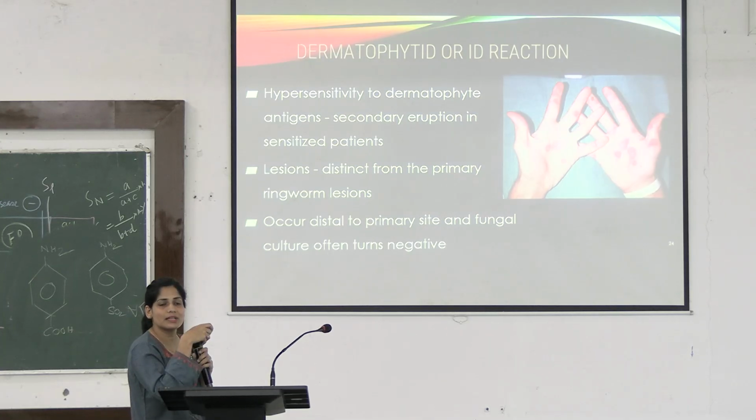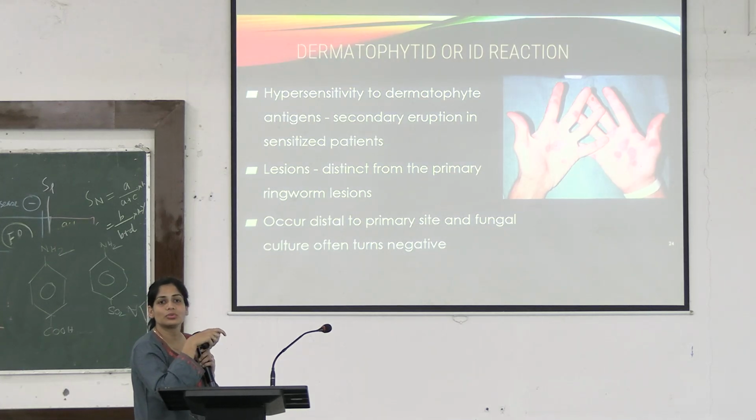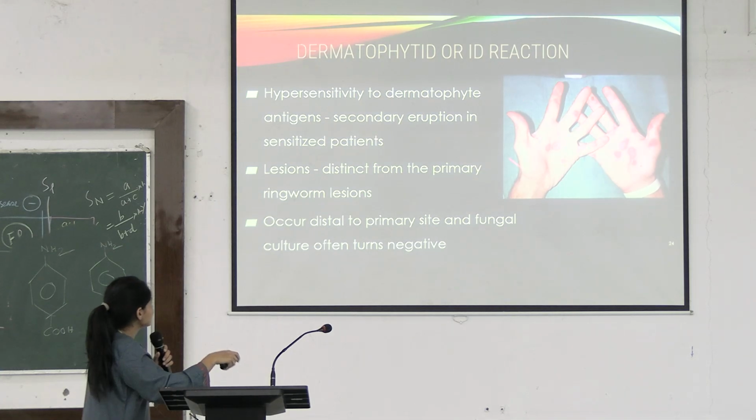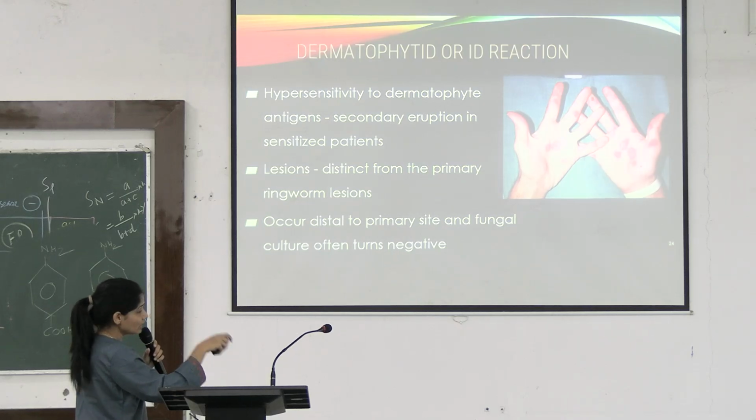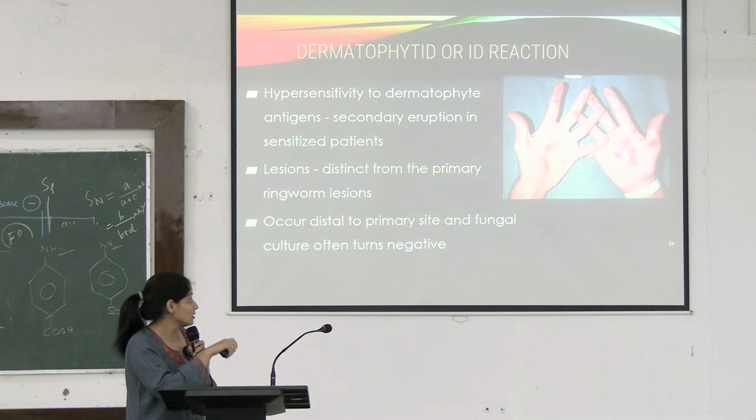It means the primary site of lesion was somewhere else. This is an immune reaction to the antigens, to the allergens that were released in the body by this fungus during the primary attack. Okay, and that's how you can see this lesion. So what will happen in this case? If you take samples from these lesions, they might turn negative because there is no active fungus present on these lesions. The primary site of attack was somewhere else. This is an immune reaction. This is not because of direct attack from the fungus. Okay?